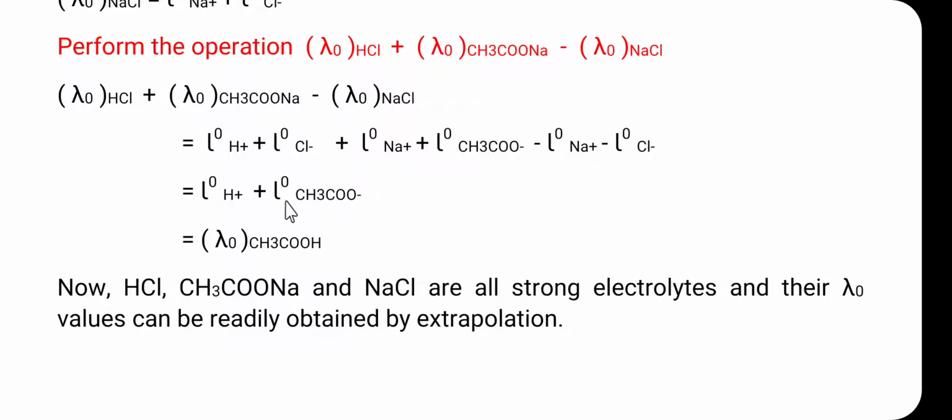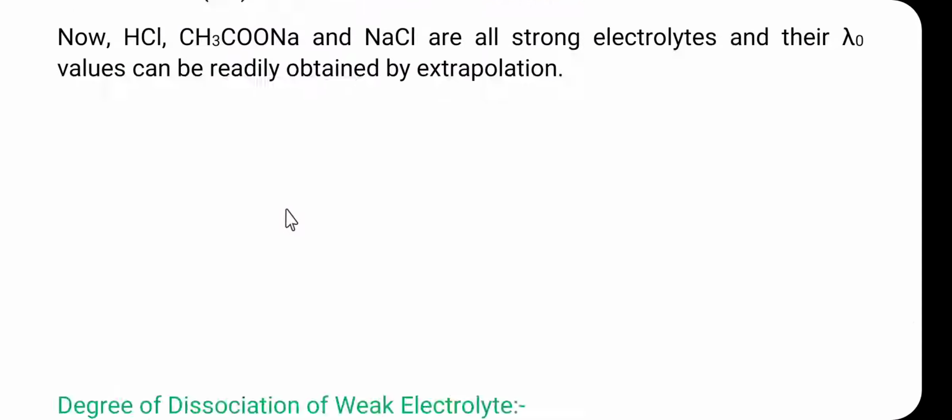So these are the two methods which are used to determine the lambda 0 of a weak electrolyte, and generally both of these methods depend on the Kohlrausch law.